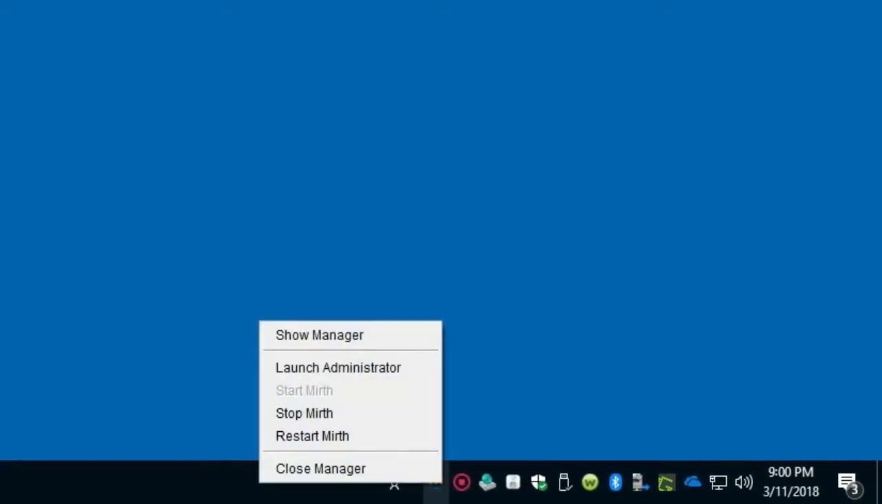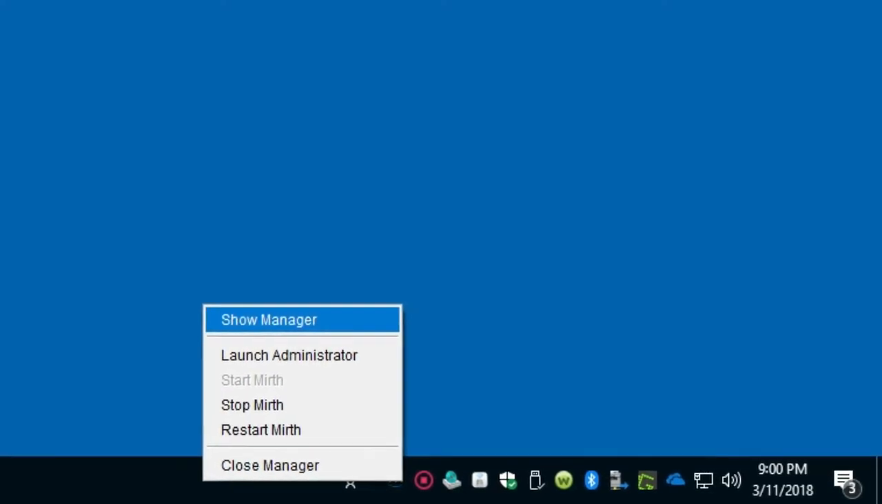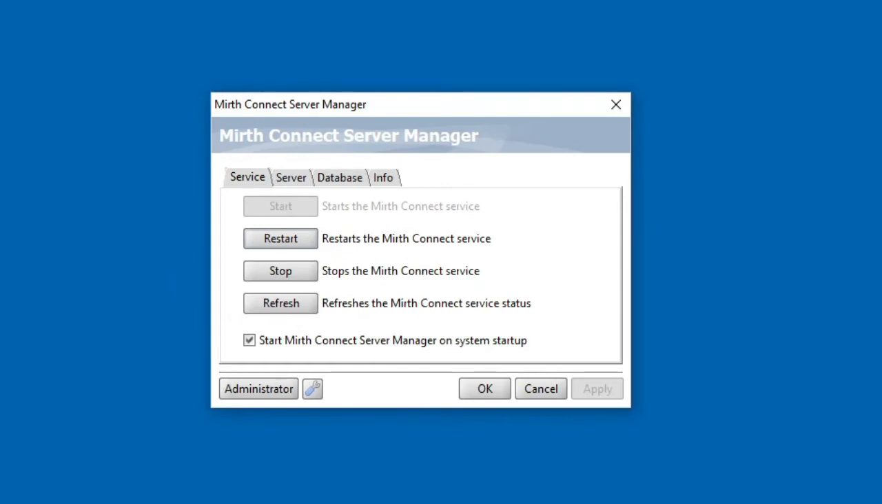Now, before we go on and celebrate, I'm going to make a very quick note about some basic elements of the engine configuration. Right-click on the Mirth Connect Server Manager task tray icon and select Show Manager. You will notice 4 tabs. First, the Service tab has all the controls that you need to properly stop and start the engine.